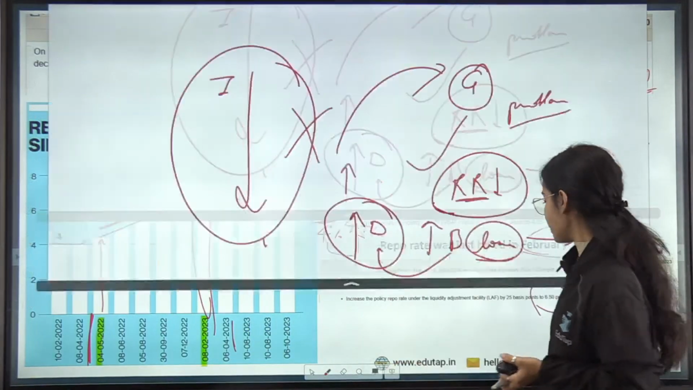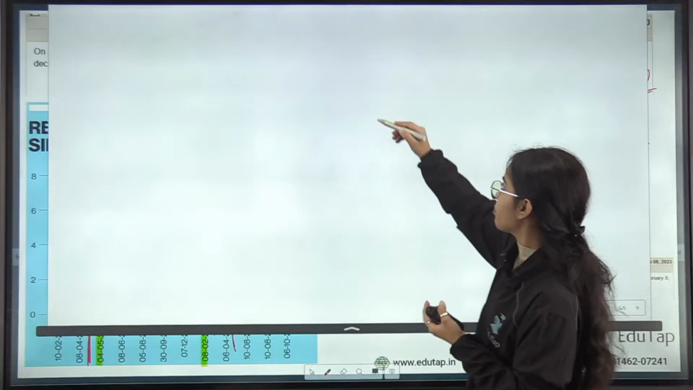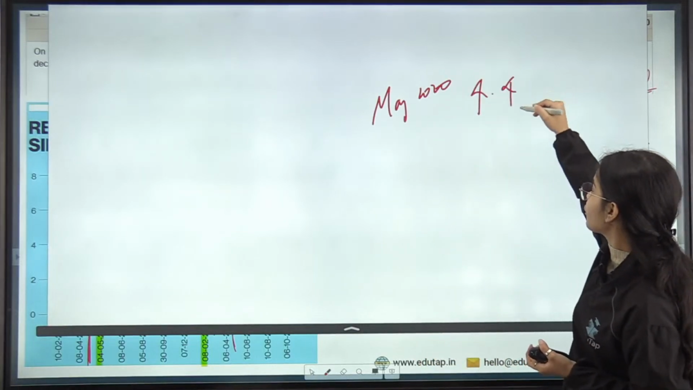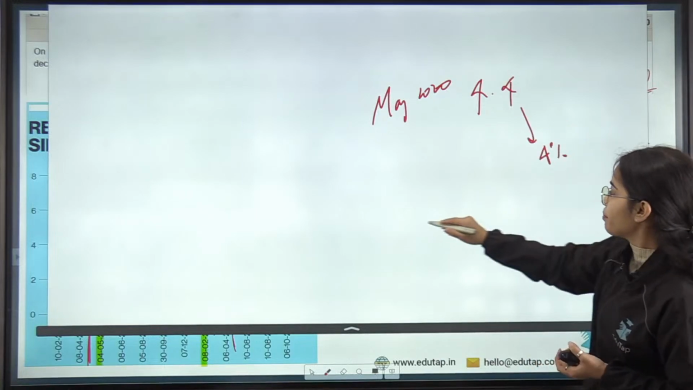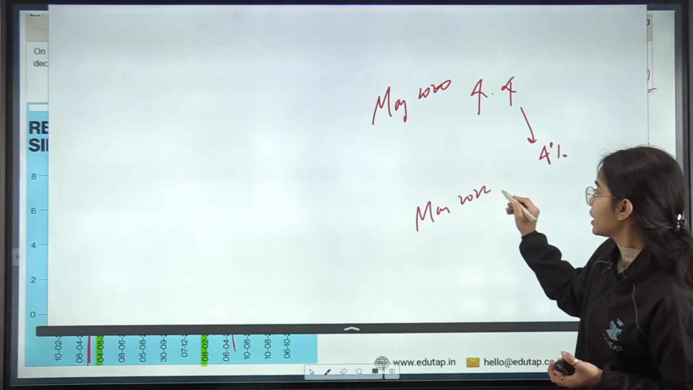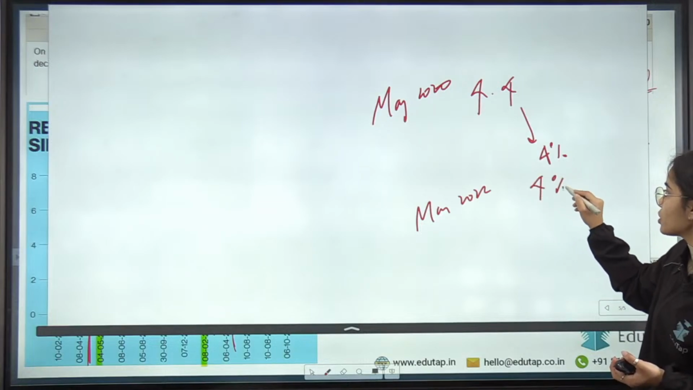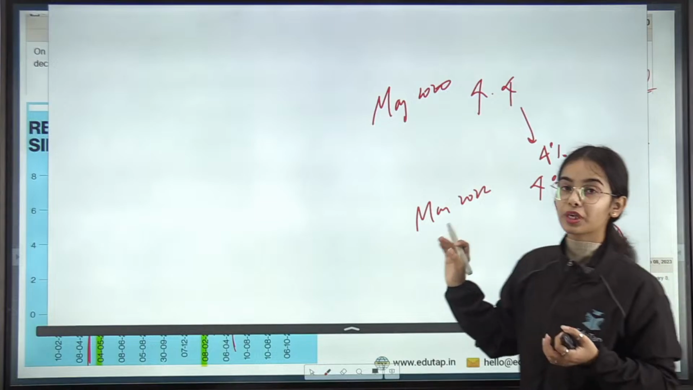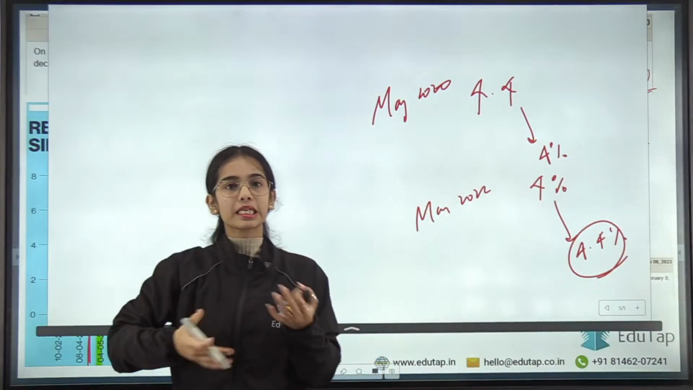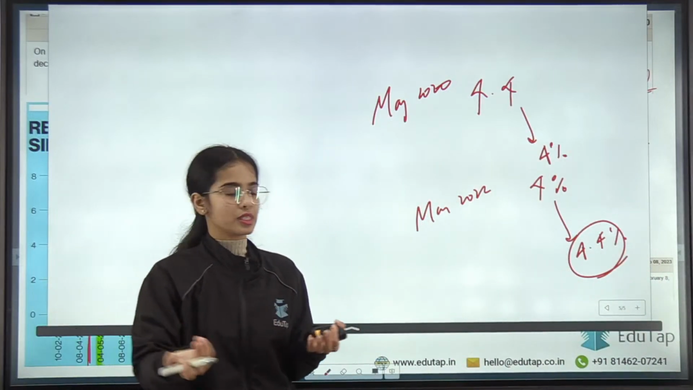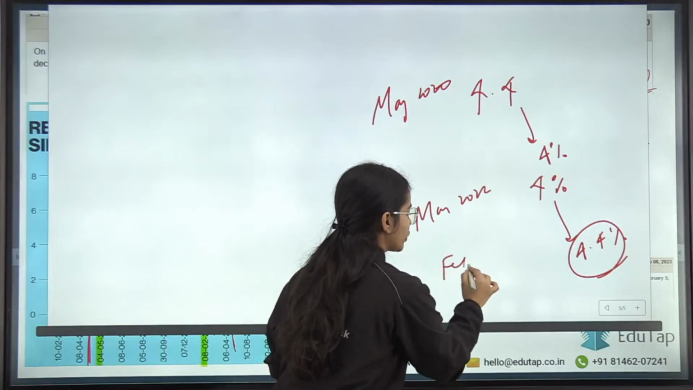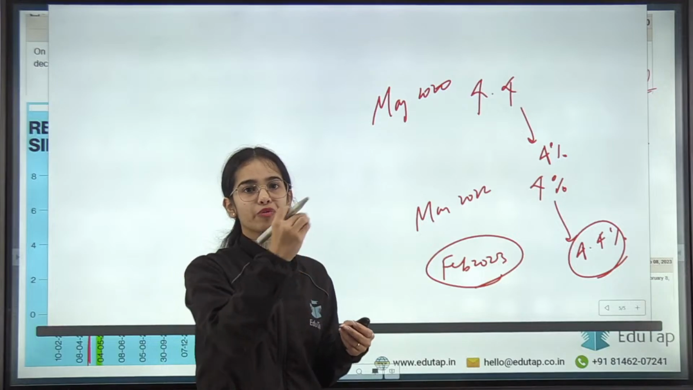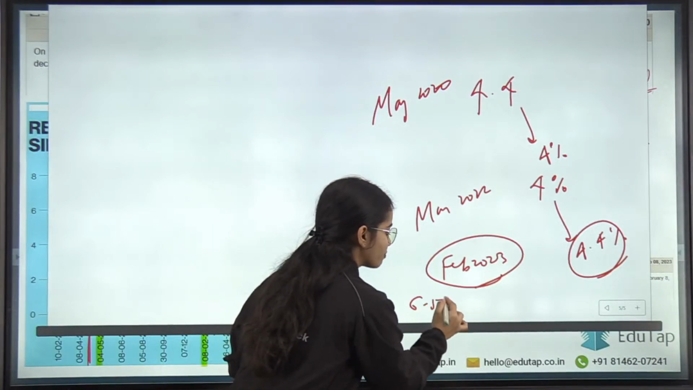So this is the whole system I have shown you: in May 2020, the repo rate was decreased from 4.4% to 4%. In May 2022, the repo rate was increased from 4% to 4.4%, and from May 2022 onwards, there was an increase in repo rate happening continuously. Okay, and in February 2023, the last repo rate increase happened and the repo rate was increased to 6.5%.